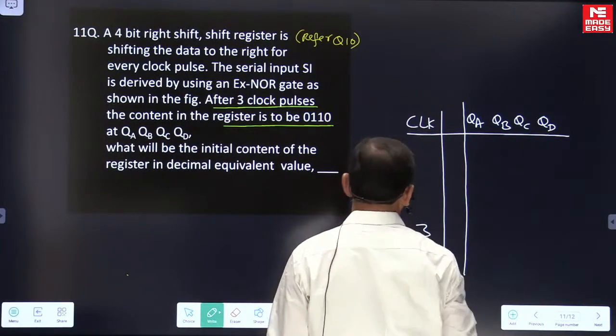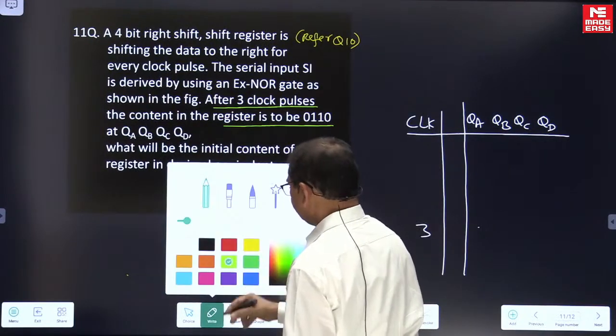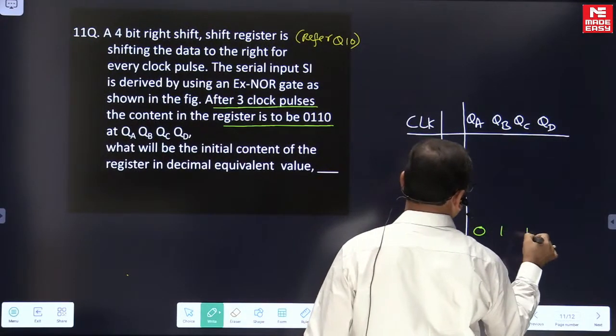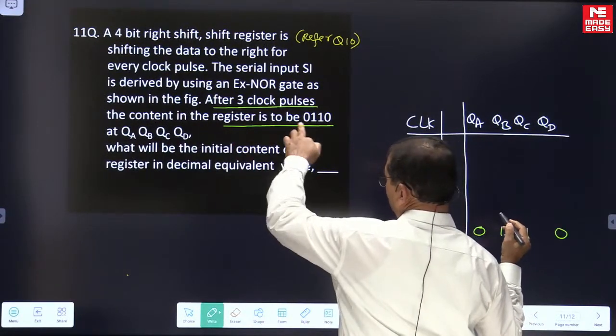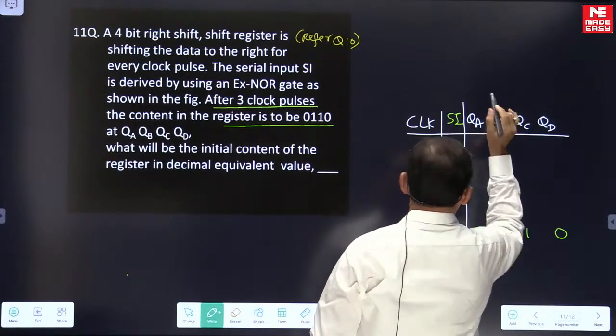After the third clock we want 0110, right? What will be the initial content of the register?